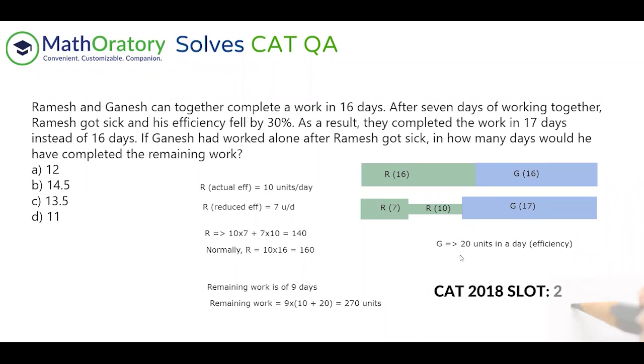So Ganesh is working with an efficiency of 20 units a day. So the 270 units will be completed by Ganesh in 13.5 days. So the answer in this case will be 13.5. That is option C in this case. So pretty straightforward question, but this kind of relationship takes some time to develop.